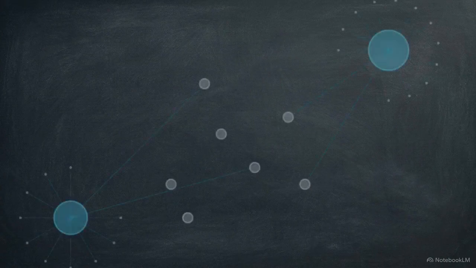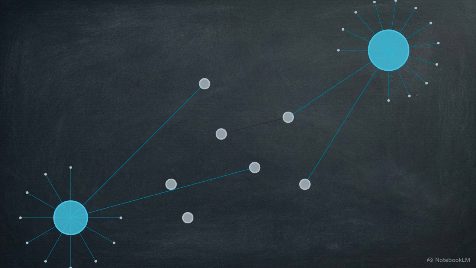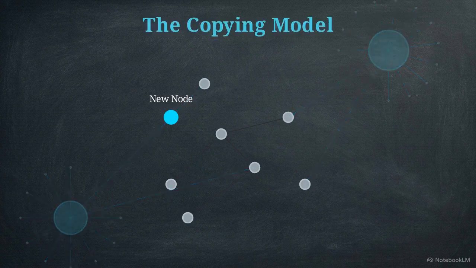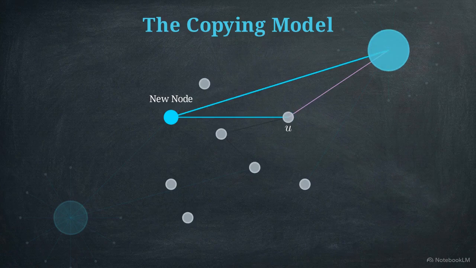Linear preferential attachment seems to require that every new node knows the degree of every other node in the network. However, local elements, like a single web page, lack this global knowledge. The copying model provides a localized mechanism that generates preferential attachment without requiring global information. First, a new node connects to a randomly chosen target node, U. Second, the new node links to one of the nodes that U already points to. It copies a link from its target.